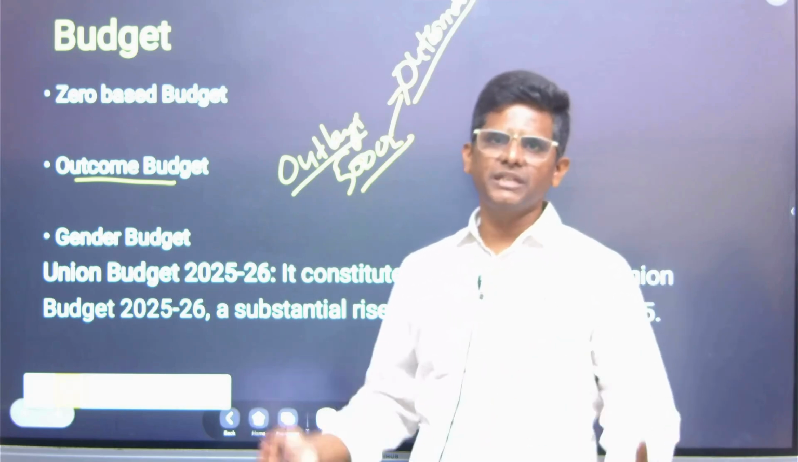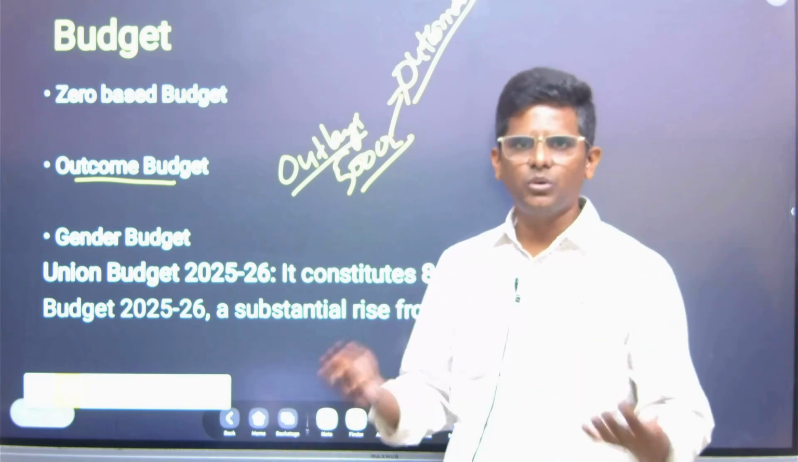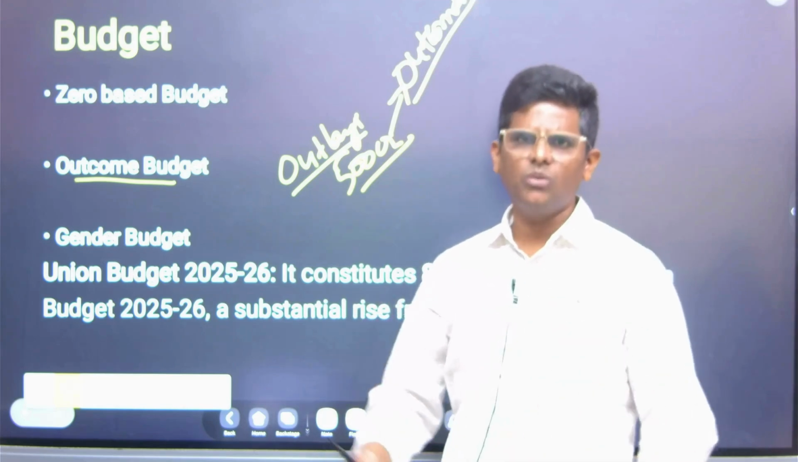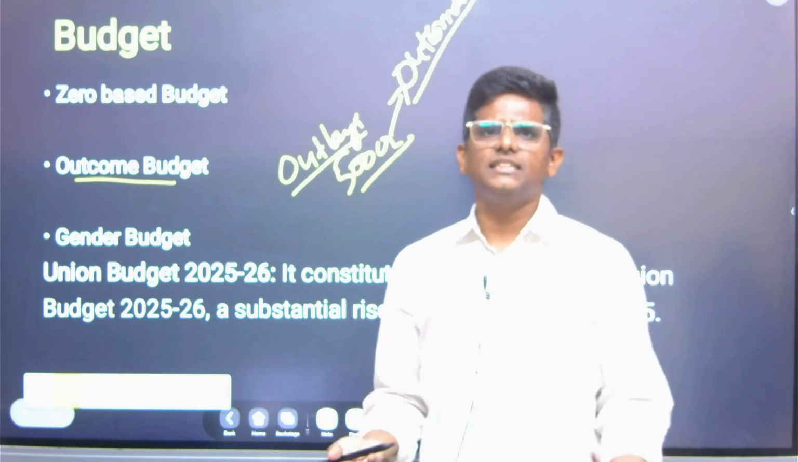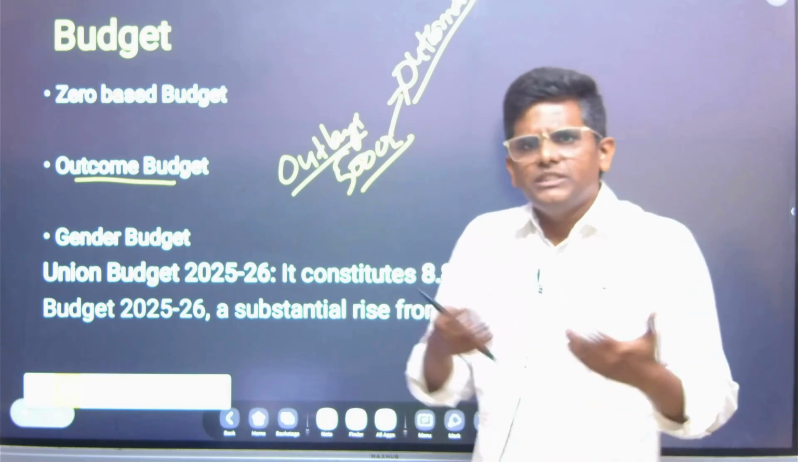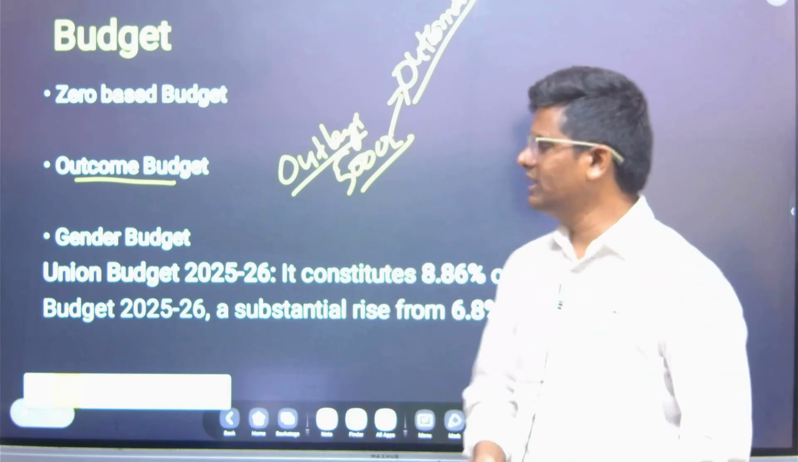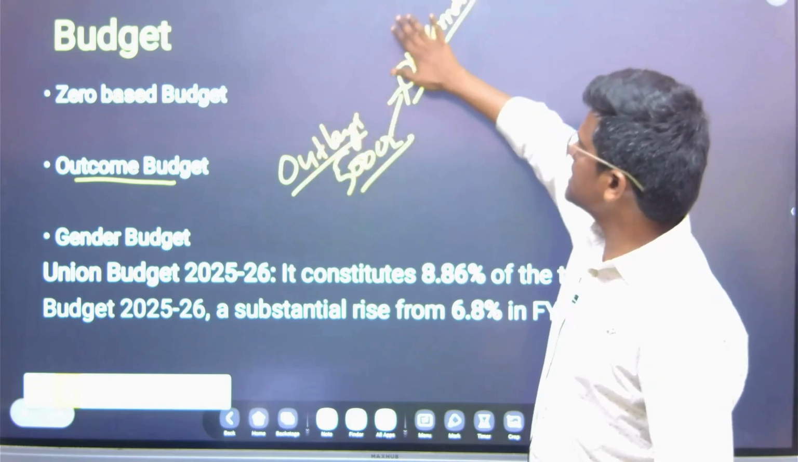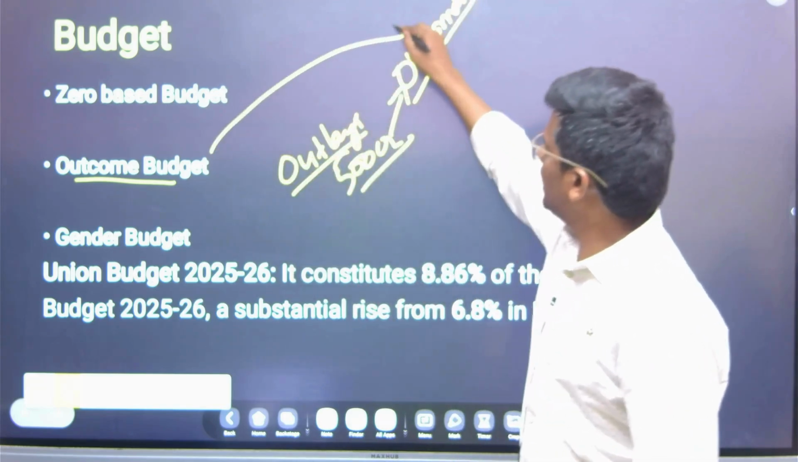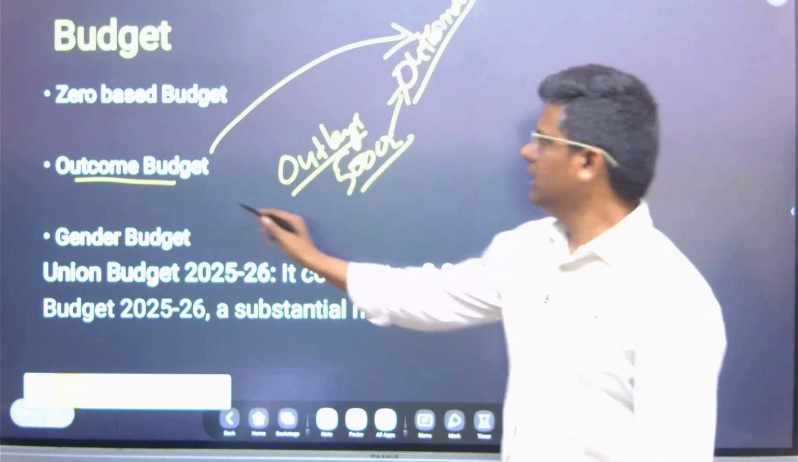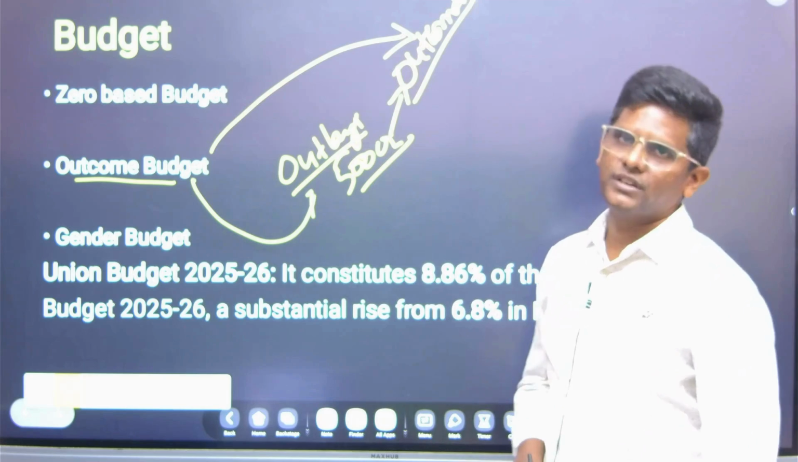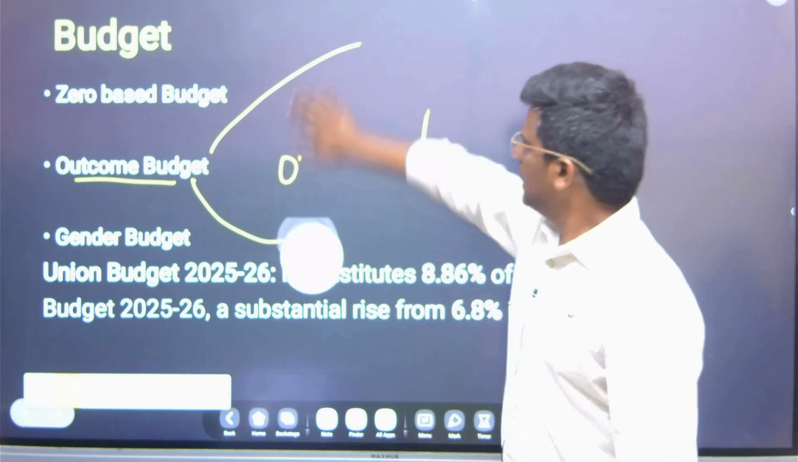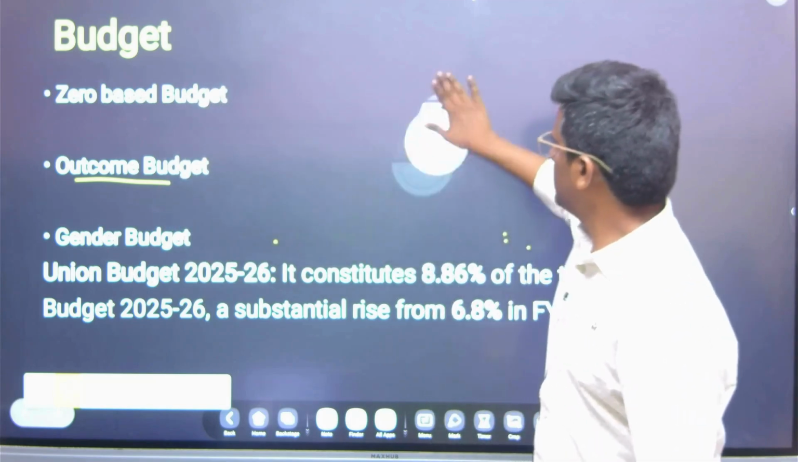It should not be based on the figures, the amount of money, but it should be based on the outcomes. How much happiness, or how much human development index it is increasing, or how much discrimination it is reducing, how many inequalities it is reducing. So the outcome budget emphasizes the outcomes, and justification has to be given, and importance is not given to the outlays. So this is another aspect which is important.